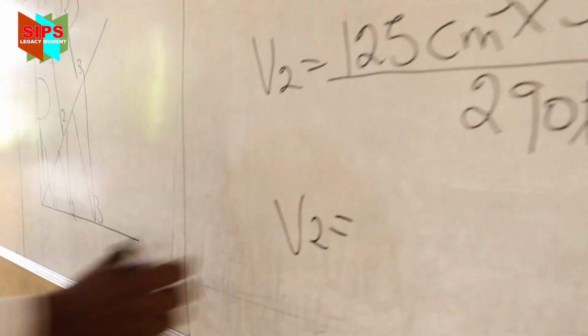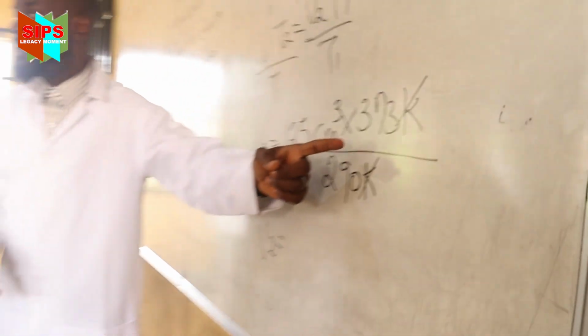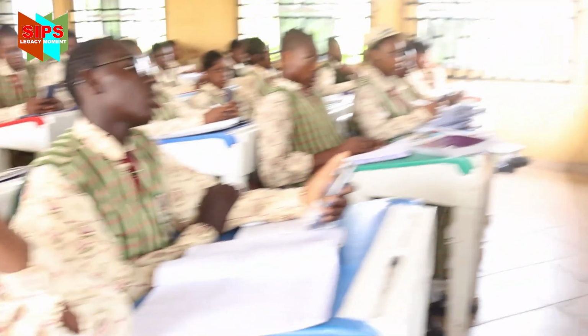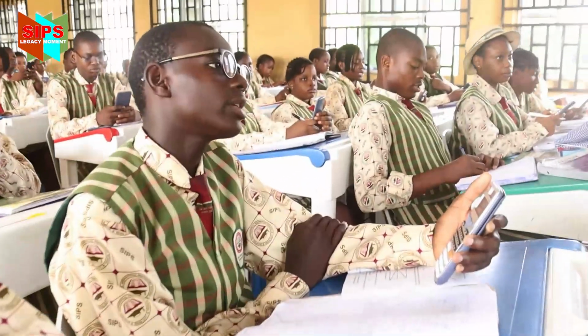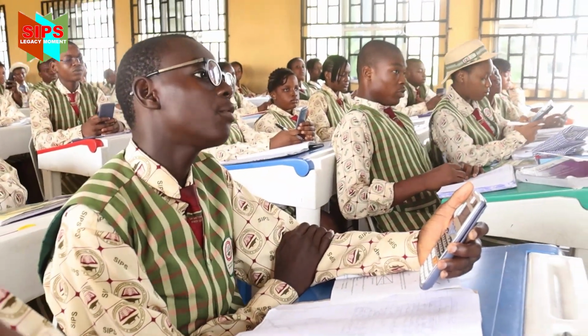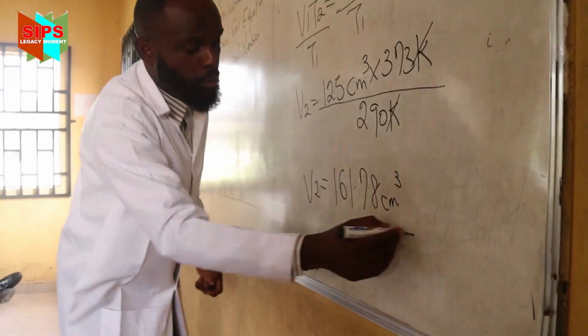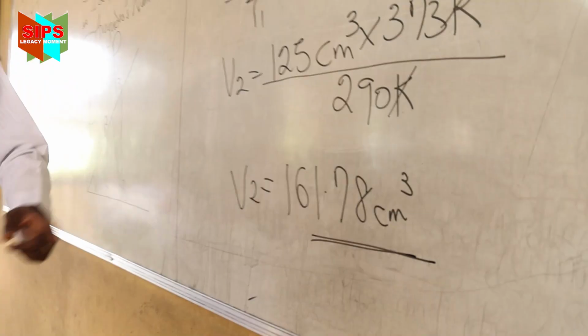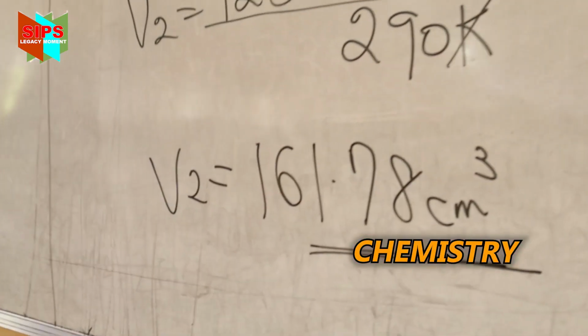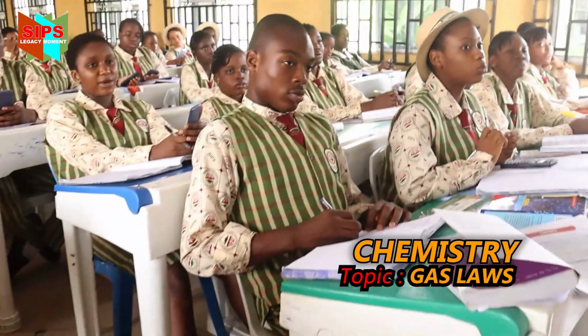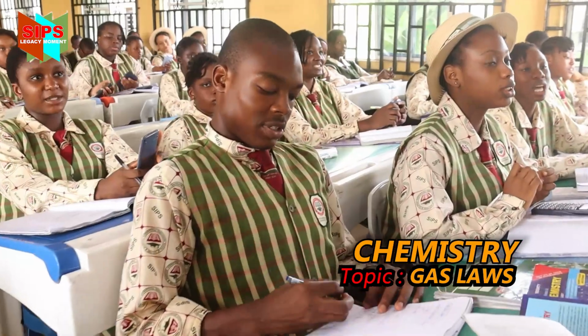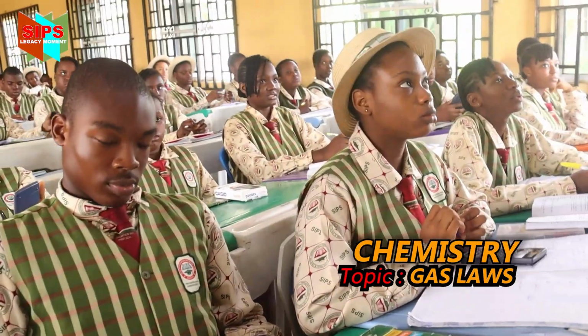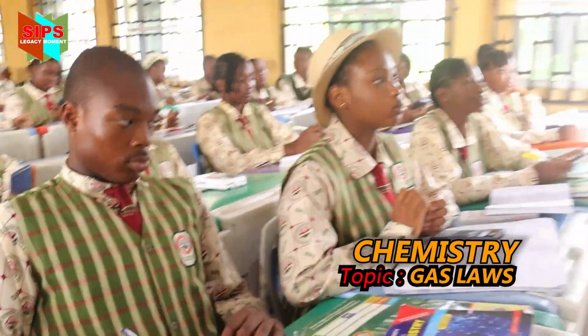Class, divide for me: 125 multiplied by 373 divided by 290. What do you have? 160.78 centimeter cube. One more time. 160.78 centimeter cube. Good.